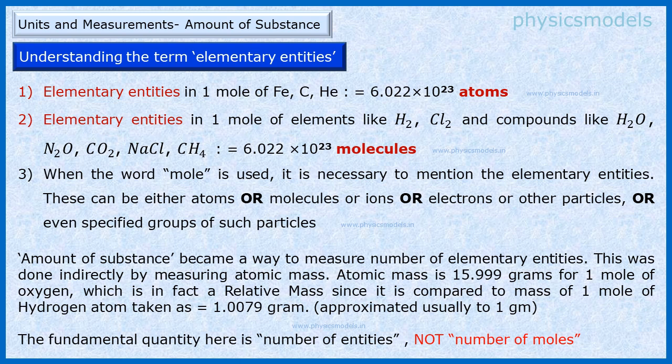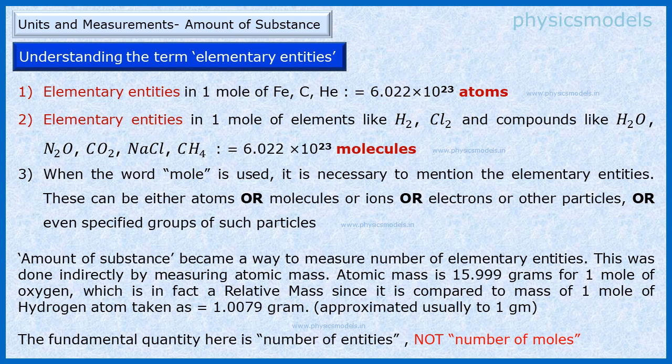So when we talk about the SI unit, 1 mole for any substance, we have to clearly mention what its elementary entity is as available freely in nature. And the official definition includes elementary entities as atoms or molecules or electrons and other particles or groups of particles, provided they are available freely in nature.